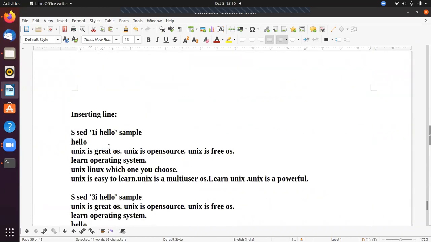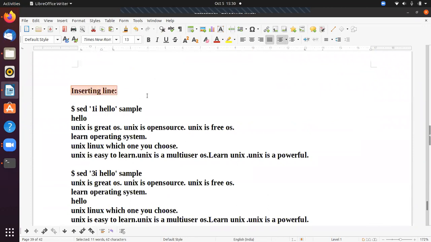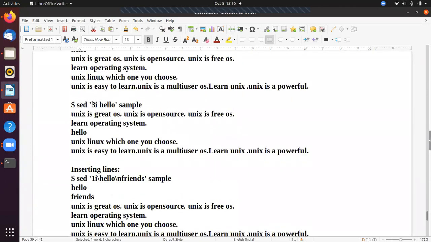Okay, now this is the example. In the first example, we already executed this instruction: inserting a line. I want to insert hello as the first line in the file sample. Then I can use sed, in single quotation, I. I means you are going to insert hello as the first line in the file sample. And second, I want to insert hello as the third line in the sample file. Then I can use 3i. So 3i means insert in the third line. Insert hello as the third line in the file named sample.